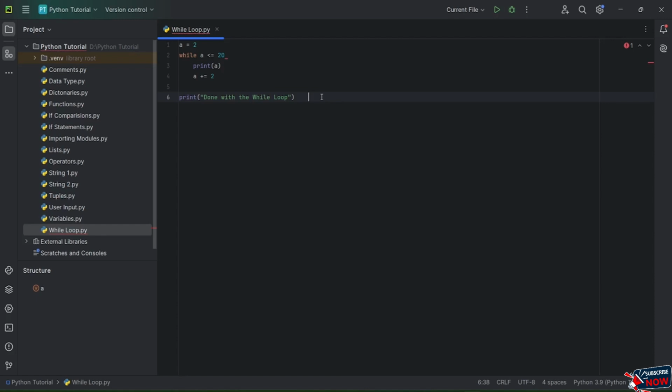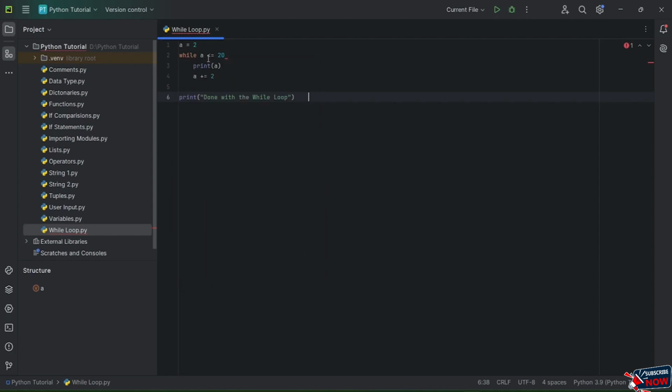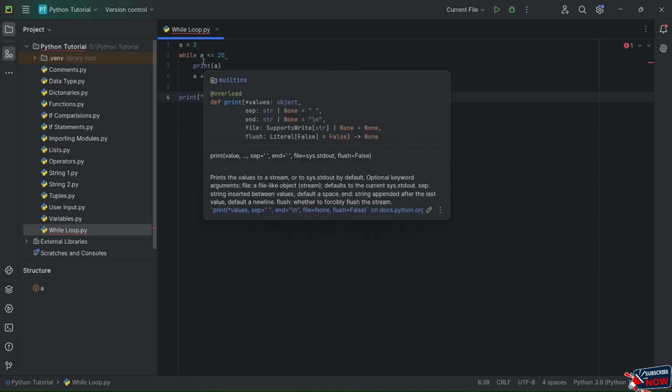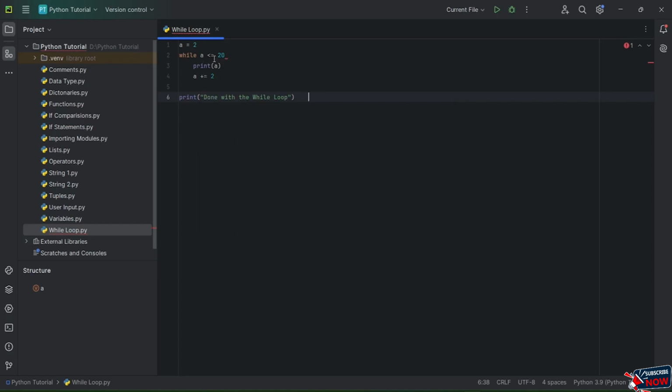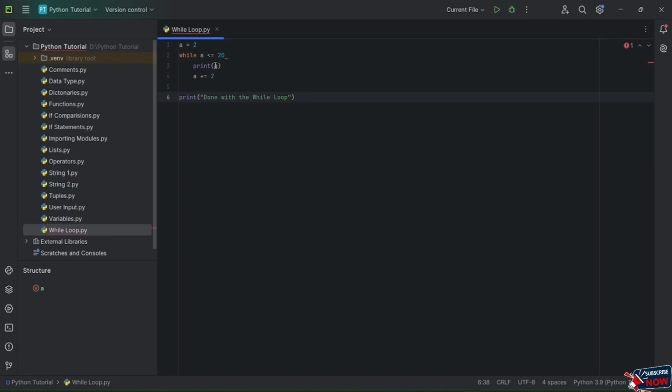Okay, so let me tell you guys how this particular while loop works. Over here, I have the variable, the value is 2. And as I have already told you how Python works, it starts decoding from line 1 and goes down to the last line. Once it comes here, it will understand that it is a while loop. So here it checks the condition you have provided: a should be less than or equal to 20. And as the value of a is 2, it will print 2 at first.